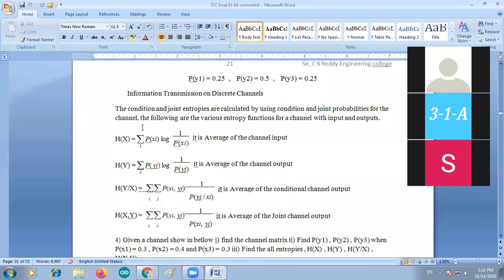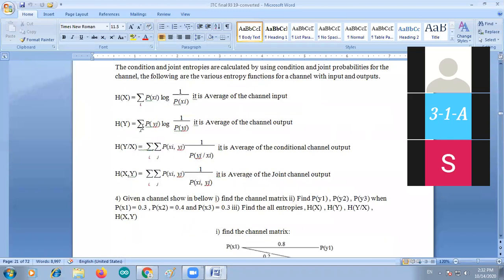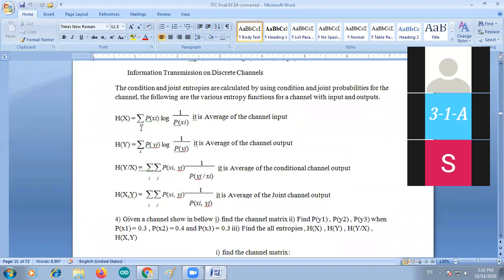Then we can calculate the entropies also. What is the entropy? Entropy is nothing but the average information, sigma pi log 1 by pi. The unit of entropy is bits per symbol, the number of bits per symbol.